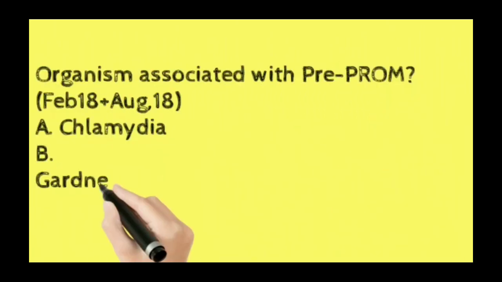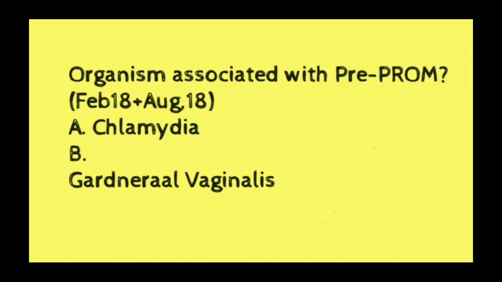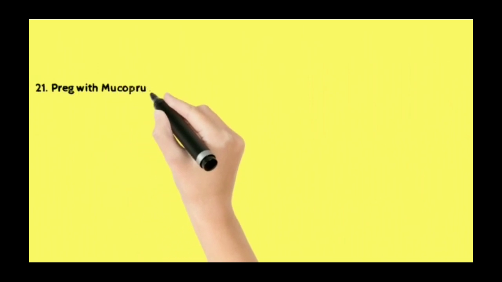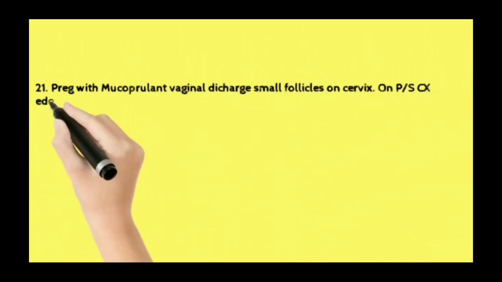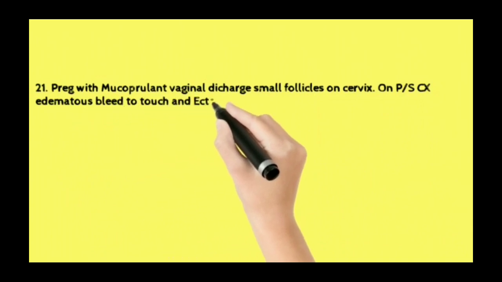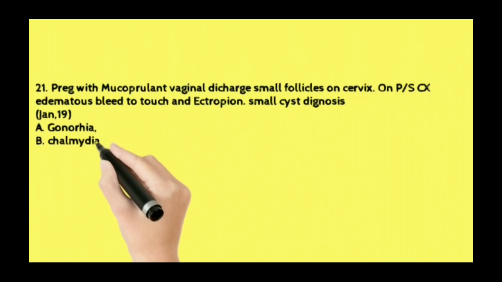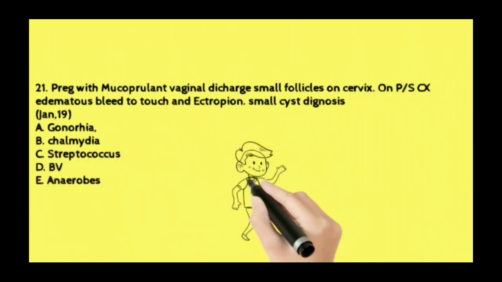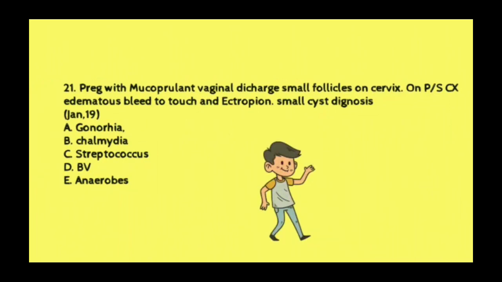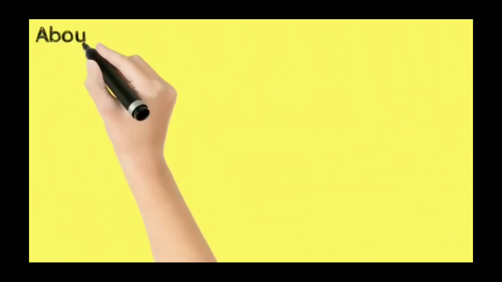Now, organism associated with the preterm, chlamydia and Gardnerella vaginalis. So, answer would be B. Now, pregnancy with mucopurulent vaginal discharge and small follicle on the cervix, on PS edematous cervix, bleed to touch, ectropion present, and small cyst diagnosed. What is the causative agent? Gonorrhea, chlamydia, streptococci, bacterial vaginosis, and anaerobes. The answer in that case would be B.